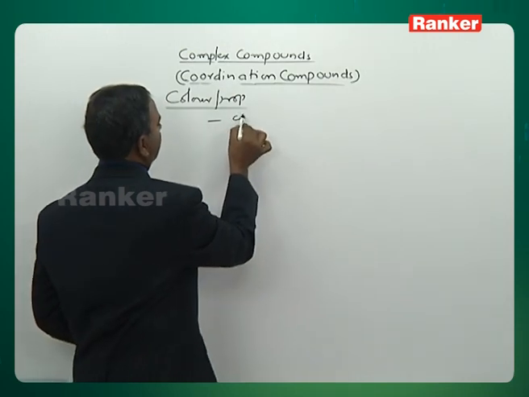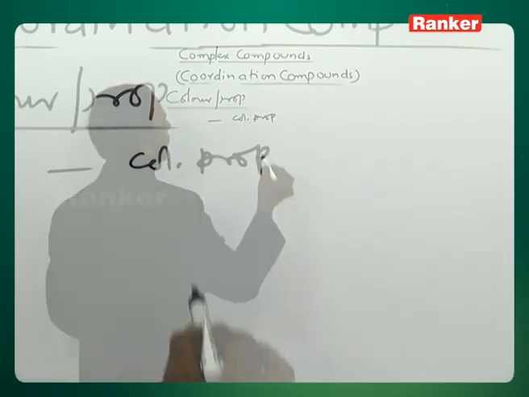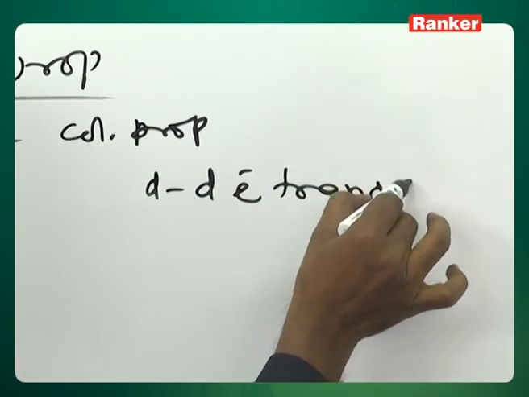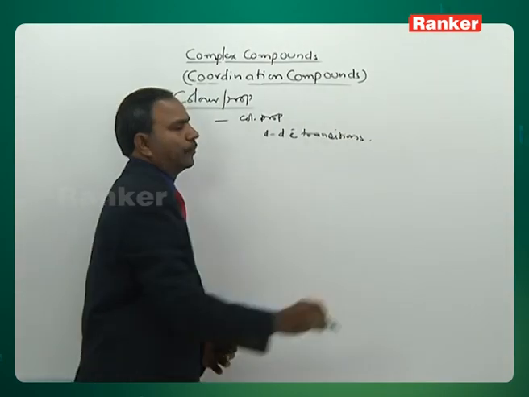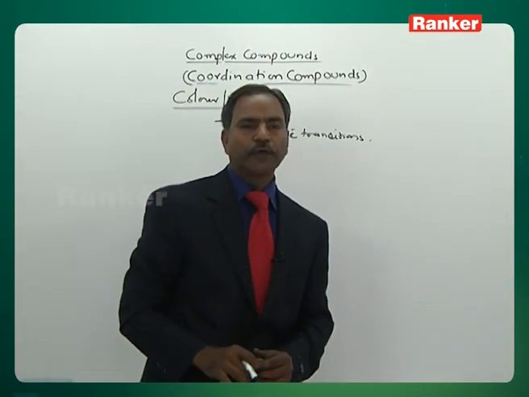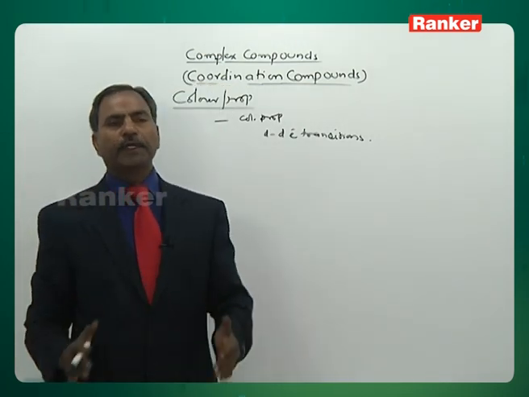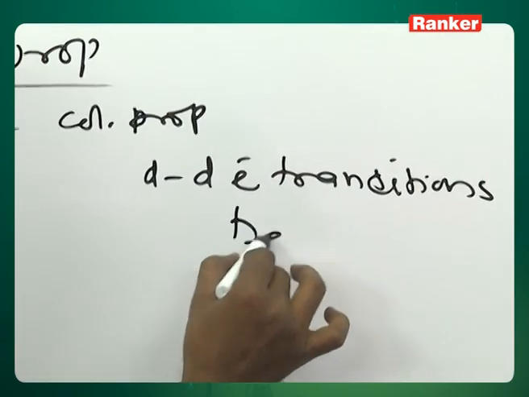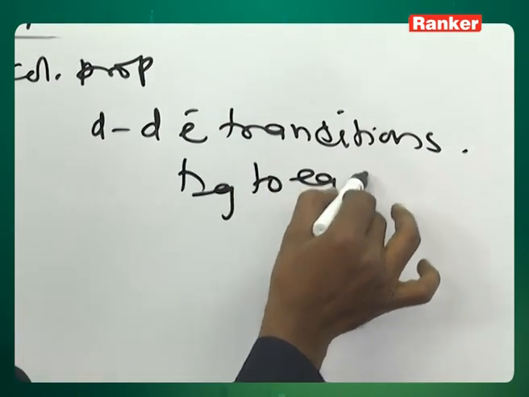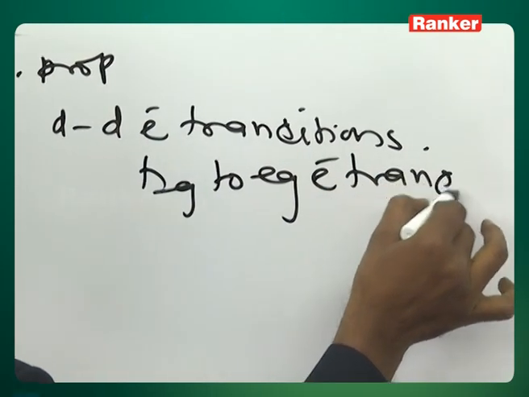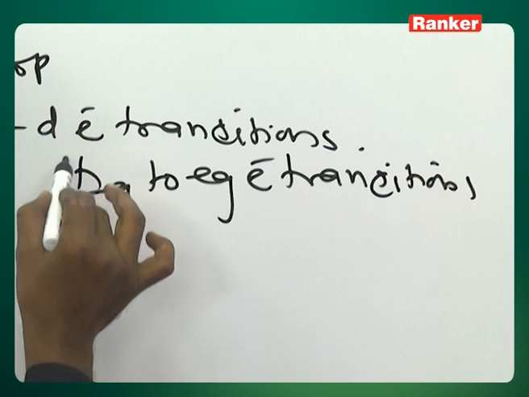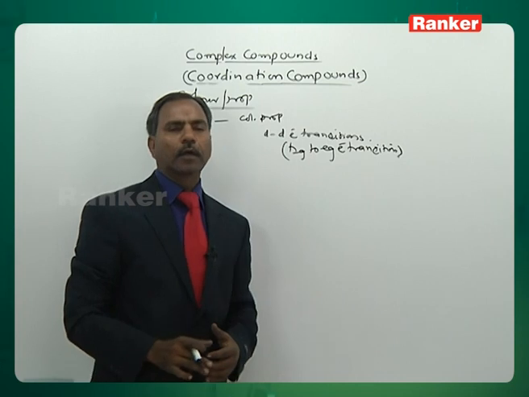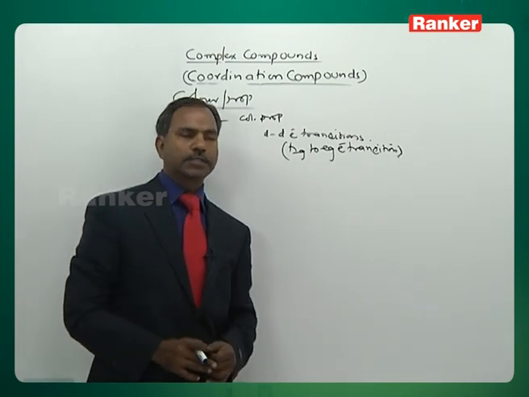This is based on d orbital to d orbital electronic transitions, or more specifically t2g to eg electronic transitions. According to this concept, you can thoroughly explain the d to d transition.